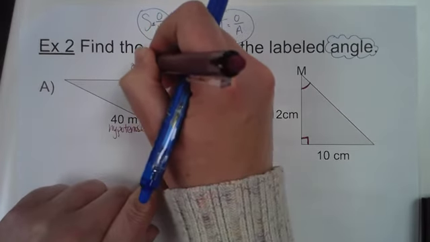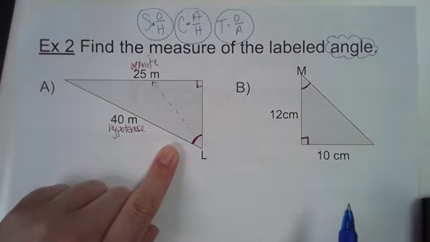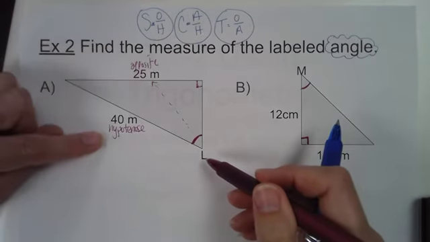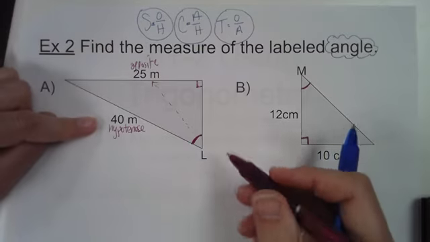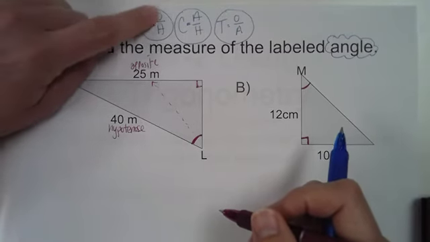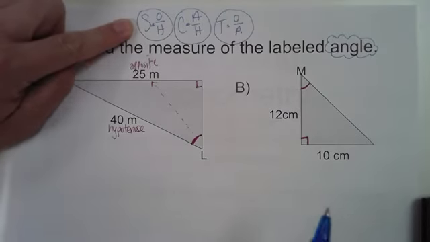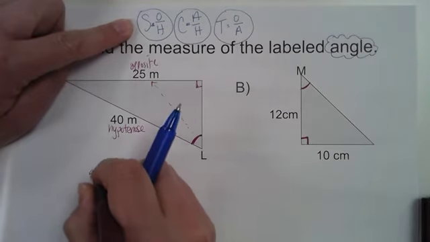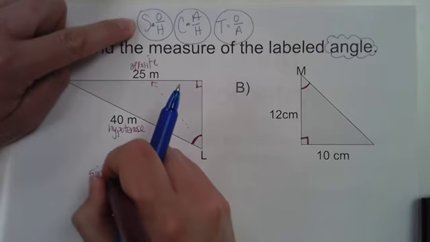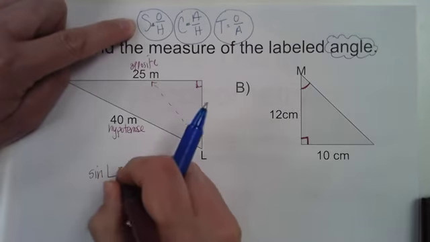Opposite, yeah. So that's the opposite side. And so now we have information about the opposite and the hypotenuse. Which trig function can we apply here? Sine, opposite over hypotenuse. That would be the sine of some angle. What angle is it? L, yeah, the sine of angle L.